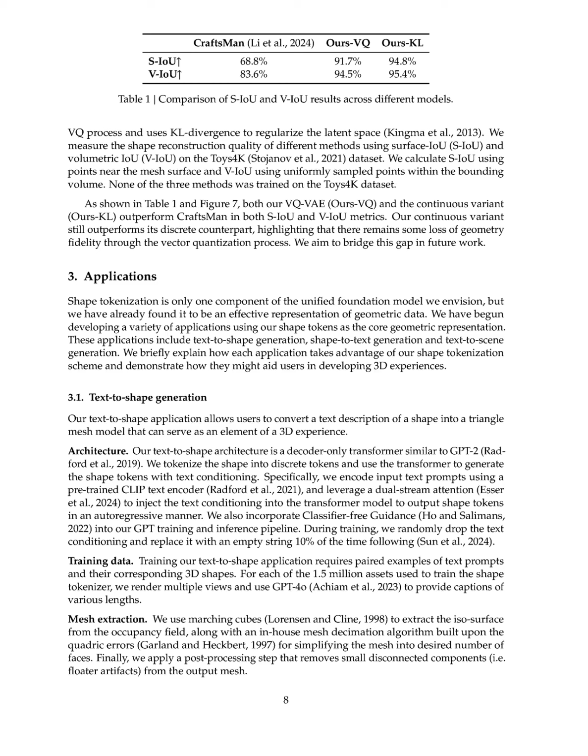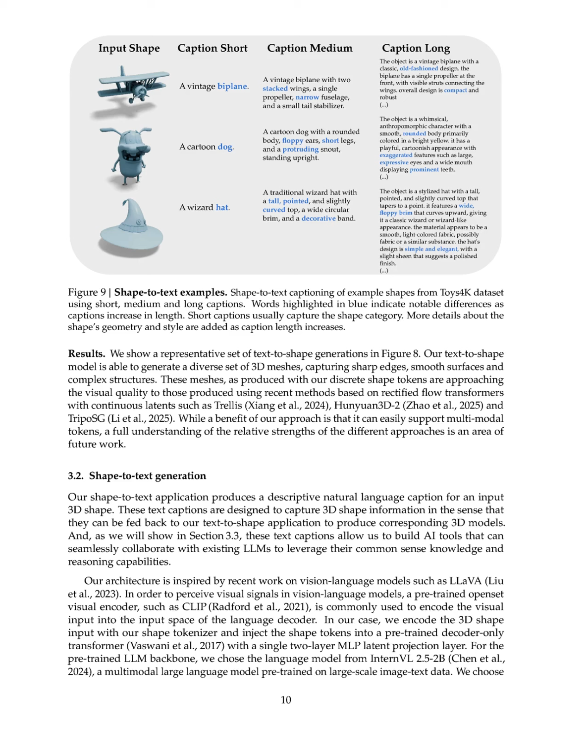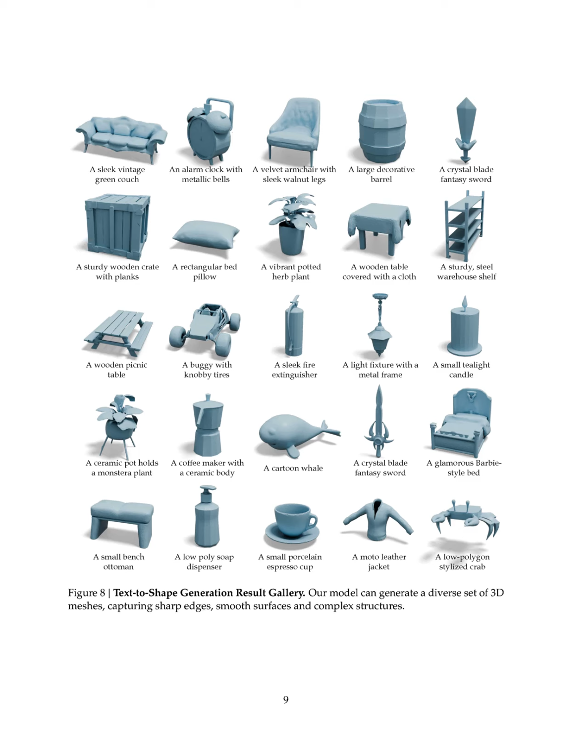Next, this encoded text is fed into a decoder-only transformer architecture, similar to GPT-2, where dual-stream attention is employed to integrate the text conditioning into the generation process. The model then autoregressively outputs discrete shape tokens that represent the geometry of the motorbike with wings. Finally, these shape tokens are processed through a mesh extraction algorithm, such as marching cubes, to create a triangle mesh model that visually represents the described object, completing the transformation from text to a 3D shape.